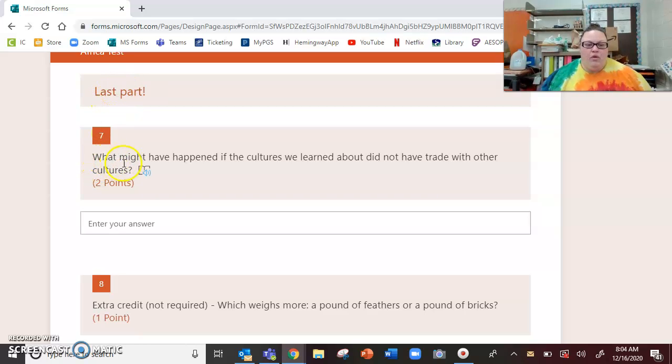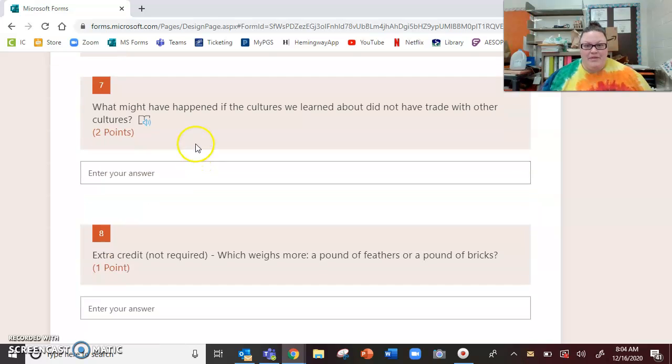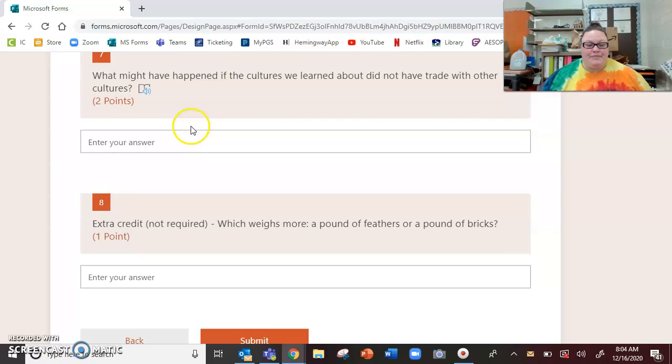Number 7, what might happen if the cultures we learned about did not have trade with other cultures? Gentle, loving reminder, friends, this is an opinion question. Your opinion cannot be wrong. The only way your opinion is invalid is if you do not back it up with facts and reasoning. So quote from the text, quote from your documents.